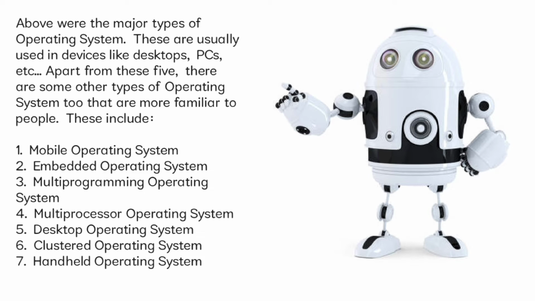Above were the major types of operating system. These are usually used in devices like desktops, PCs, etc. Apart from these 5, there are some other types of operating system too that are more familiar to people. These include 1. Mobile operating system. 2. Embedded operating system. 3. Multiprogramming operating system. 4. Multiprocessor operating system. 5. Desktop operating system. 6. Clustered operating system. 7. Handheld operating system.